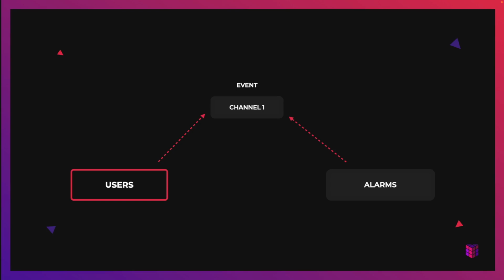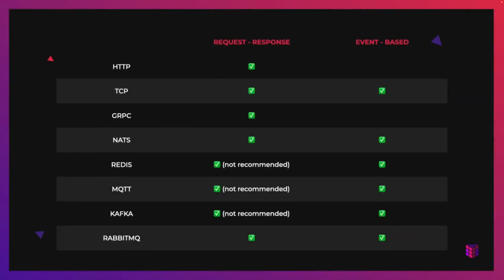Nest provides several built-in transport strategies, including HTTP, NATS, Kafka, RabbitMQ, and many others. Each of these transport strategies can be used for both request response and event-based communication styles, but some of them are better suited for one, not the other. For example, HTTP is a request response protocol, so it's better suited for a request response communication style. On the other hand, Kafka is a message broker, so it's better suited for an event-based communication style.